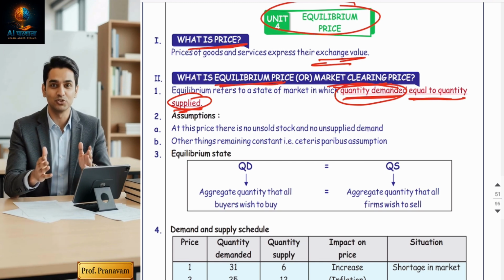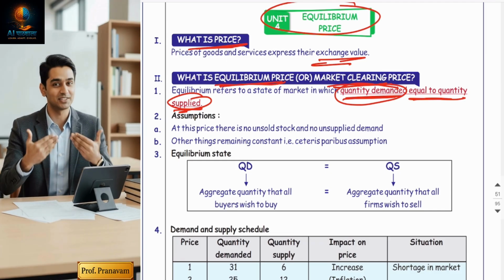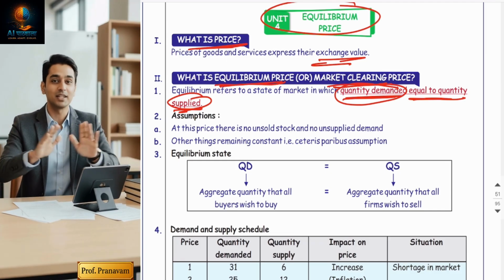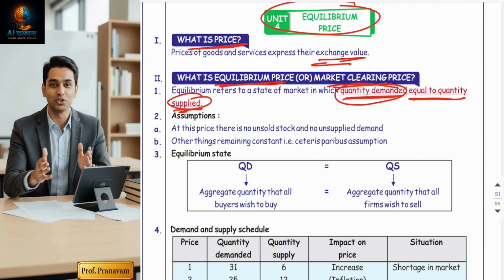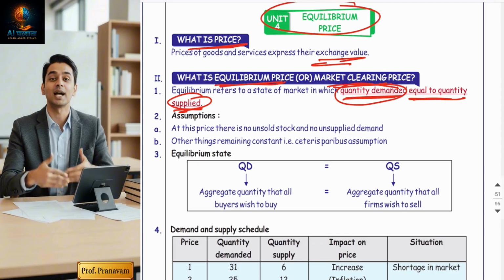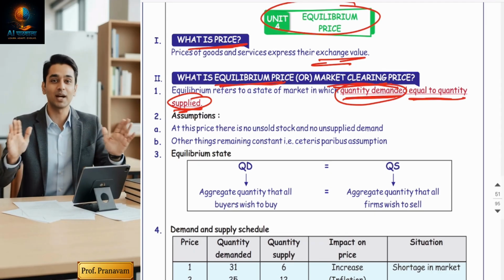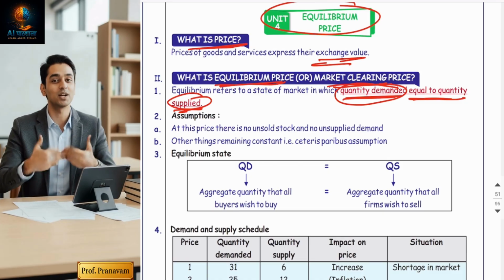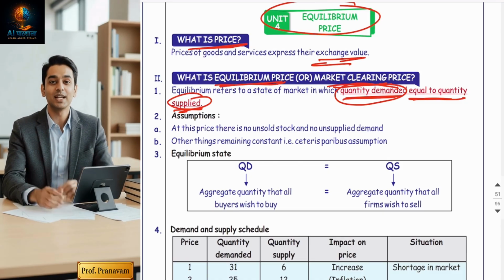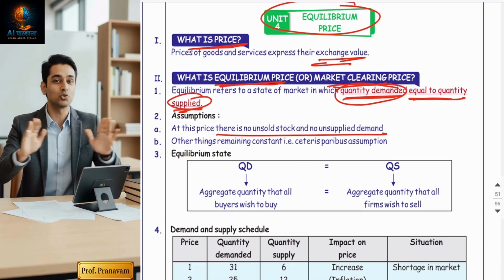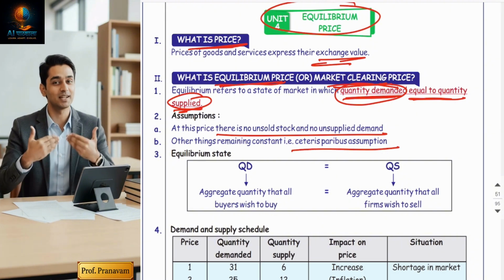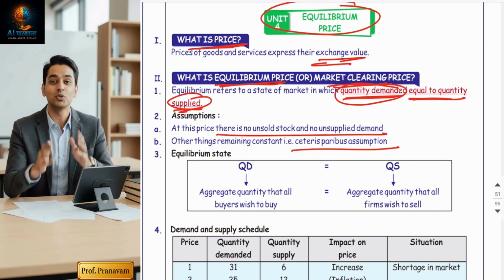Every country, whether it is developed or developing or poor, always wants equilibrium in their country. It is a very happening situation where no unsold stock remains, no unmet demand remains, means all demands are satisfied, all sellers are also so happy. Now because all the goods get sold, no unsold stock, the market remains stable, means no inflation and no deflation, ceteris paribus holds.